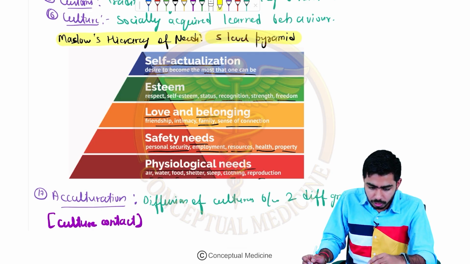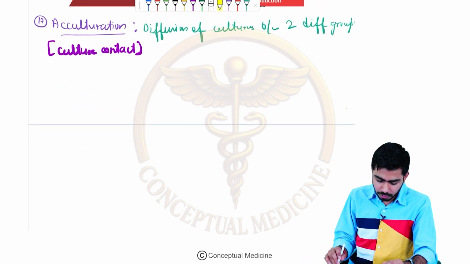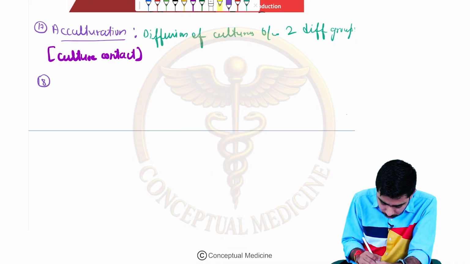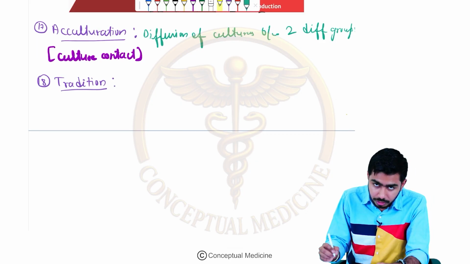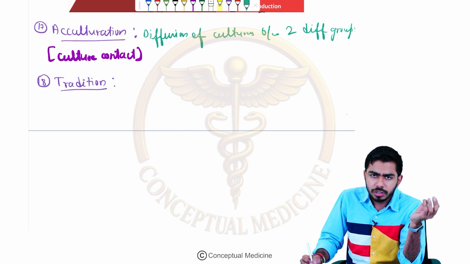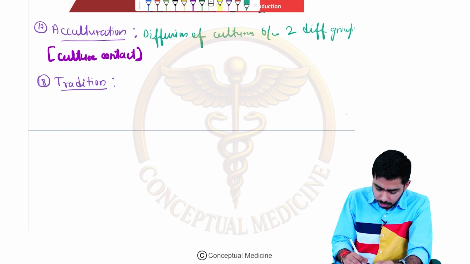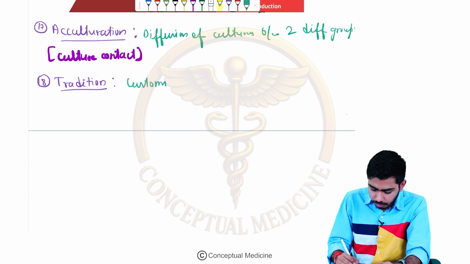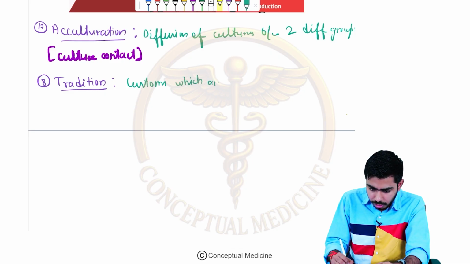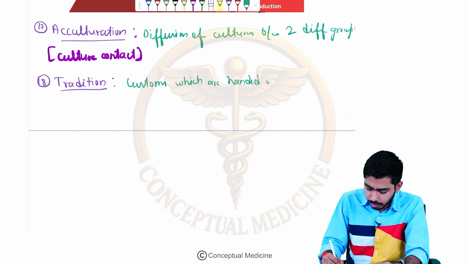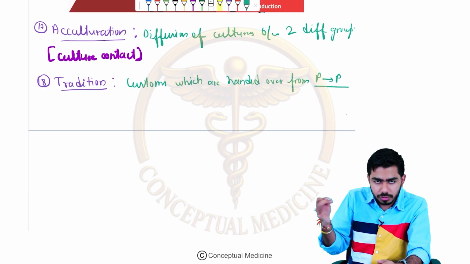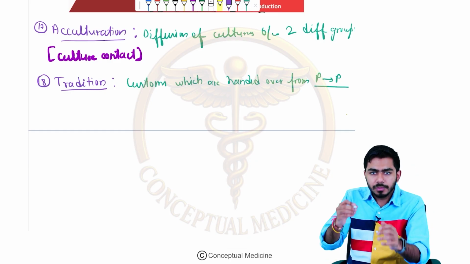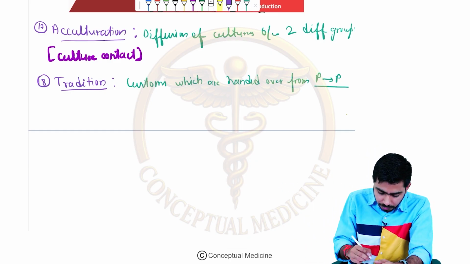Once we have talked about that, now we shall be talking about traditions, right? Now let's talk about the next term over here, that is tradition, right? So we know that usually we are talking about tradition, right? There are some traditions going on in some families and all, right? So these are the customs which are handed over from person to person, okay? Handed over from person to person, these are the customs which they are passing on from one person to another, right?